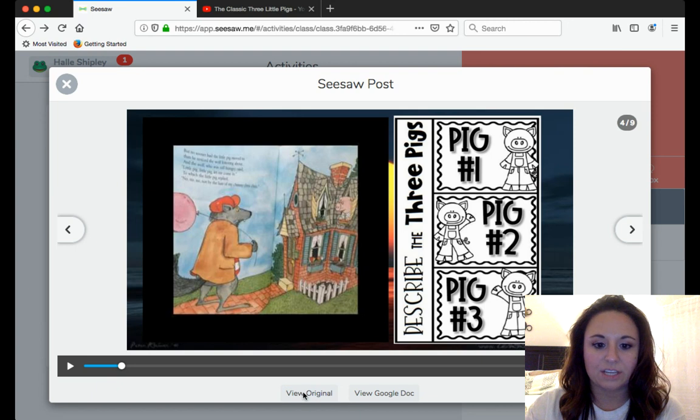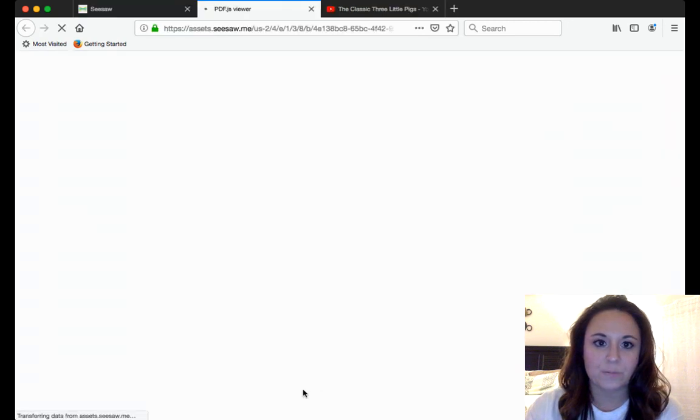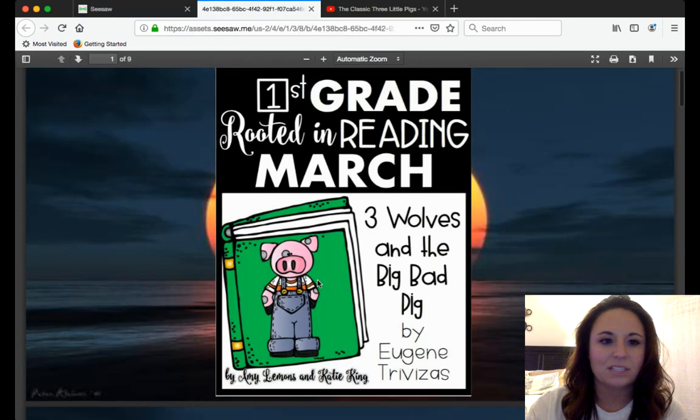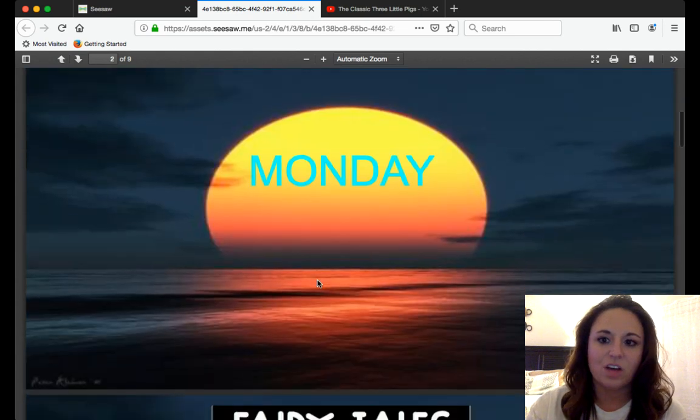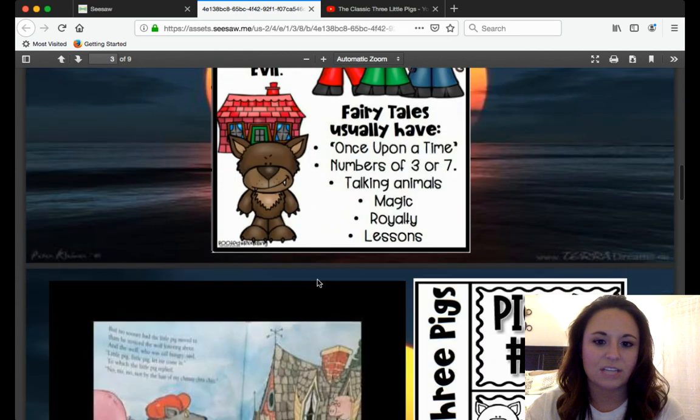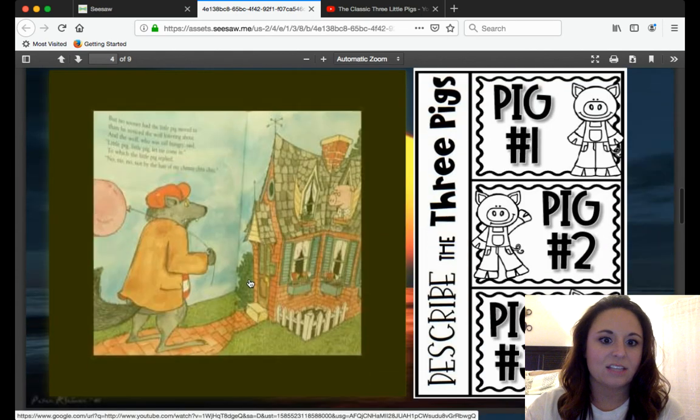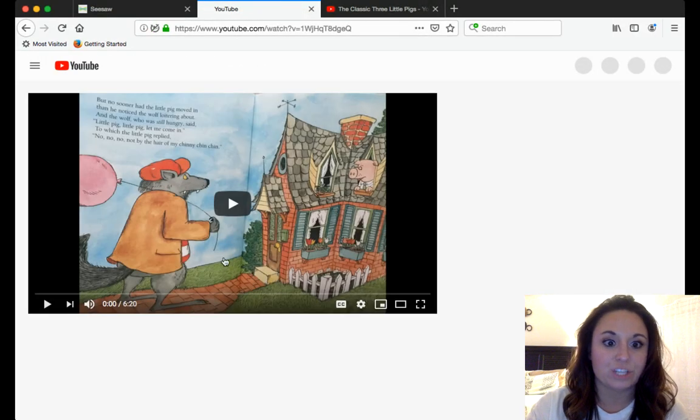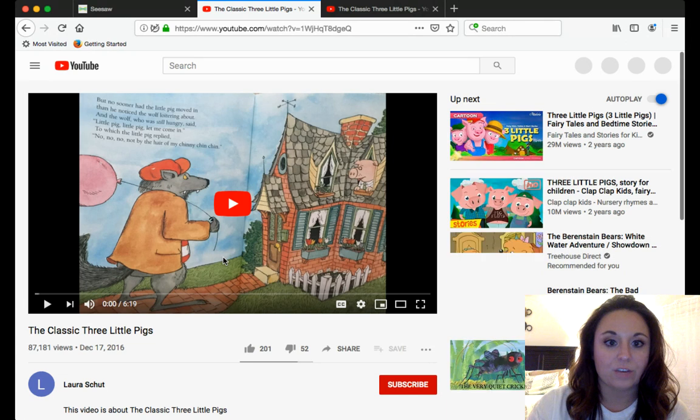So I'm going to click down here on View Original, and it's going to pull me out. It's going to pull me to a PDF file, and I'll just have to kind of scroll down a little bit until I see it, and it's going to light up and actually send me on over to the video of the story, the read aloud.